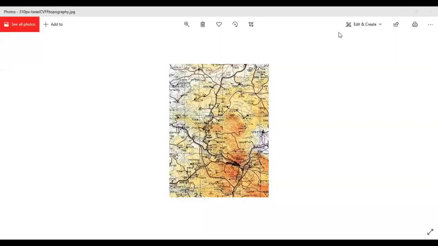Topographical maps contain detailed information about the physical features like the local landforms, water bodies, and man-made features like roads, etc.